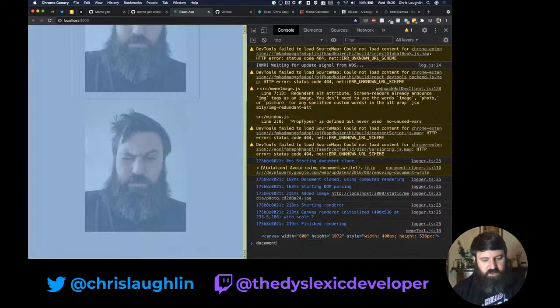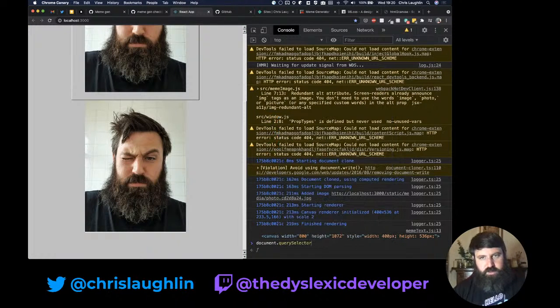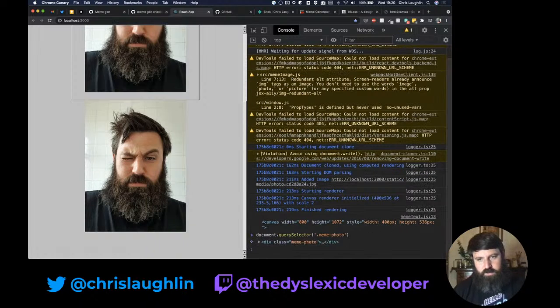So for example, if I did document.querySelector, was it meme-photo, and it's a class, so we need a dot. Yeah, if I do that, it logs it out in a DOM way. I would almost prefer it to be an object way, like give me what the prototype and class attributes are of this.